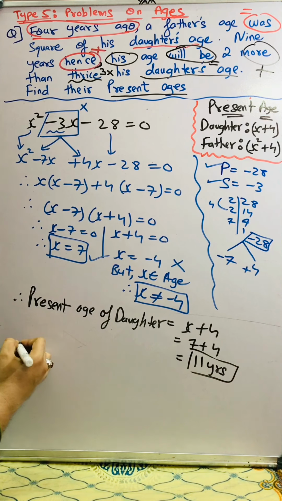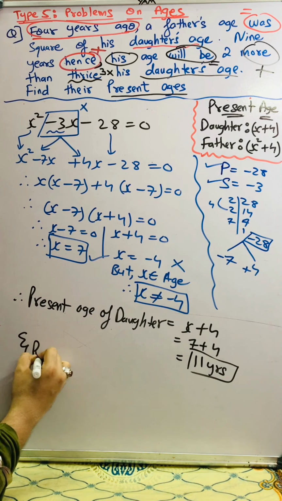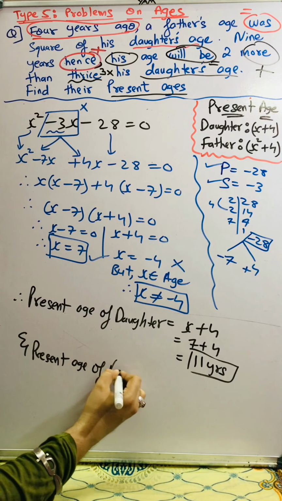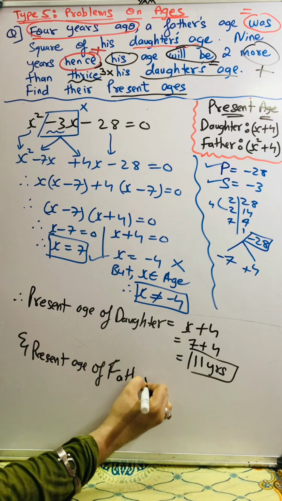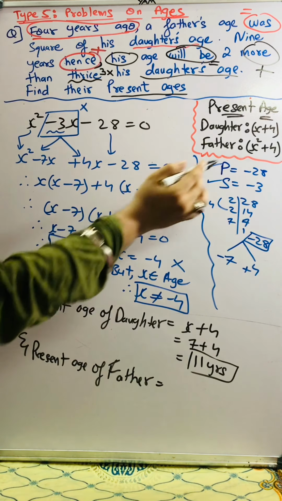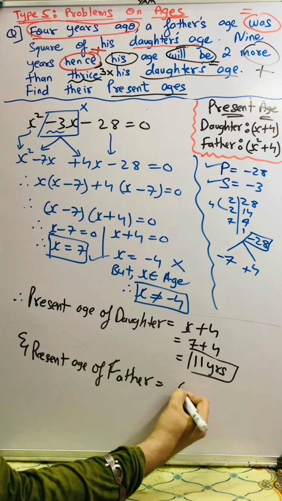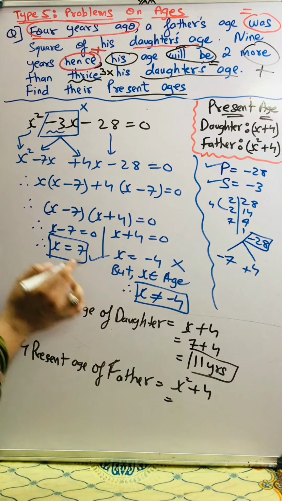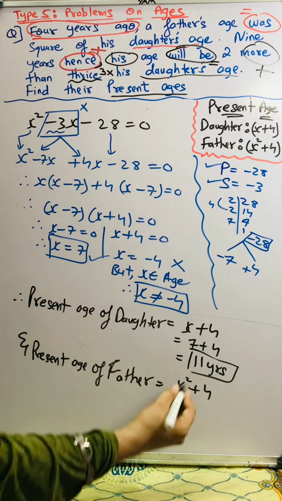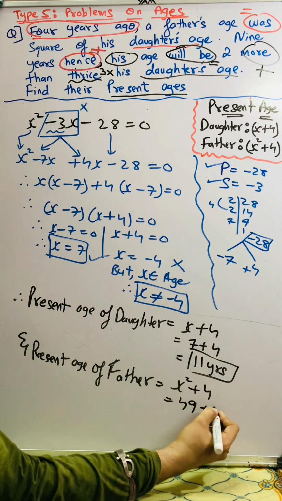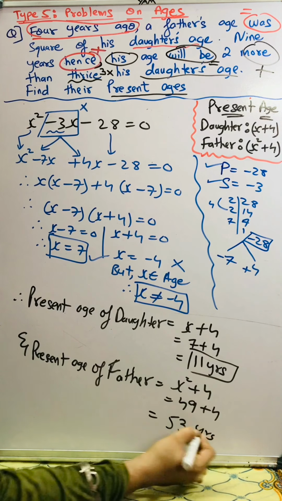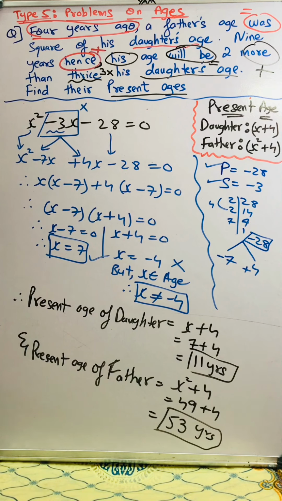Okay, and present age of father is equal to x square plus 4. x square plus 4 is equal to x square. Our value of x is 7. So 7 square becomes 49, plus 4 is equal to 53 years. 53 years. So we got the present ages.